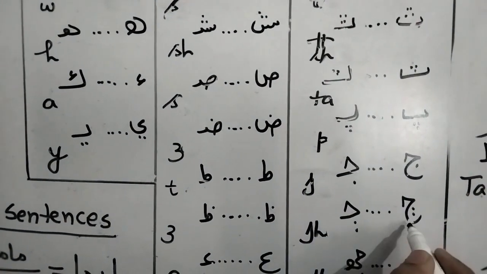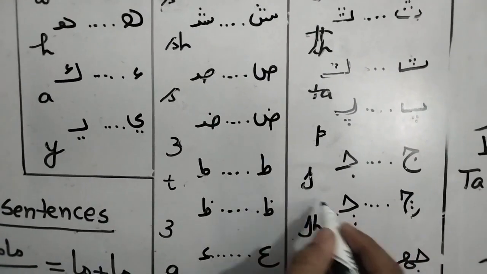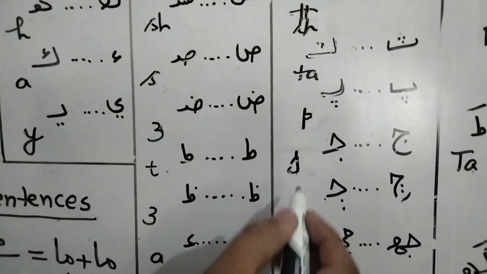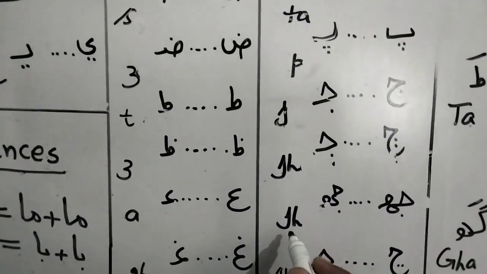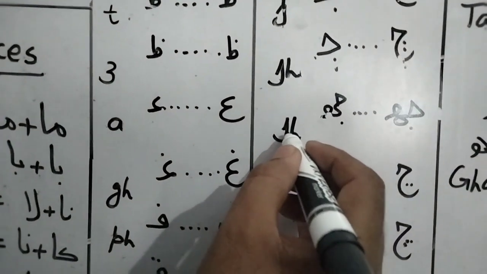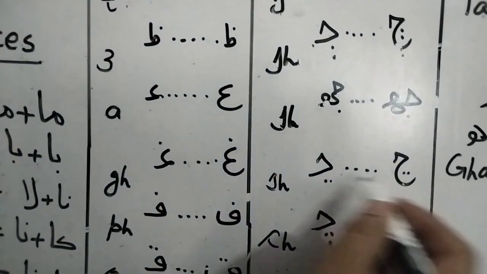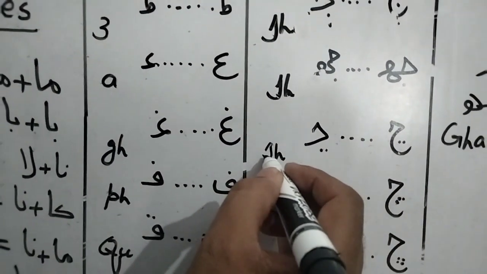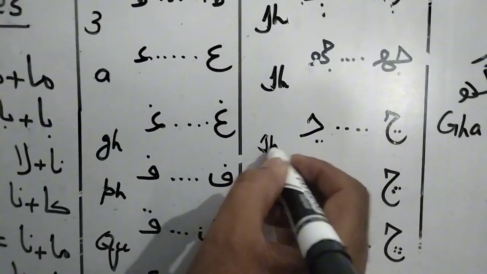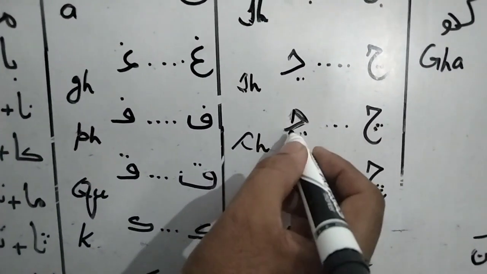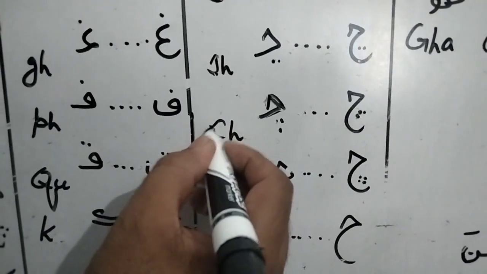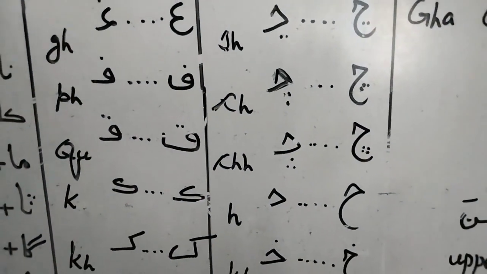Jim. This is a half letter. J, in English, J. J, in English, JH is used. Ch, we say here, this is a half letter. Ch, C, in English, CH. Small ABC. Small C and H.